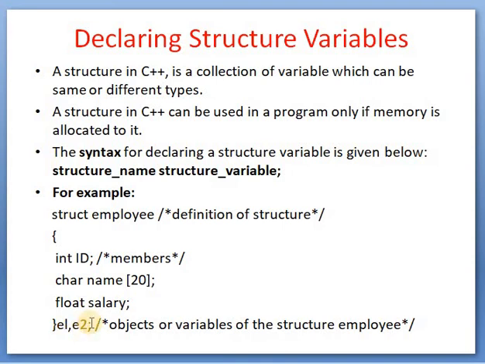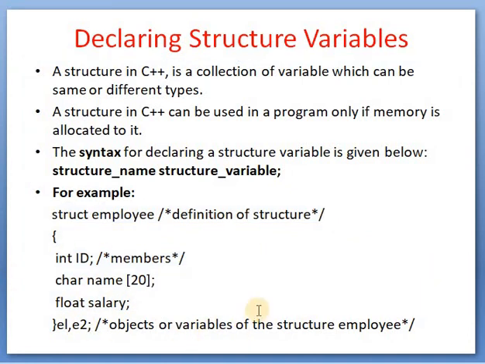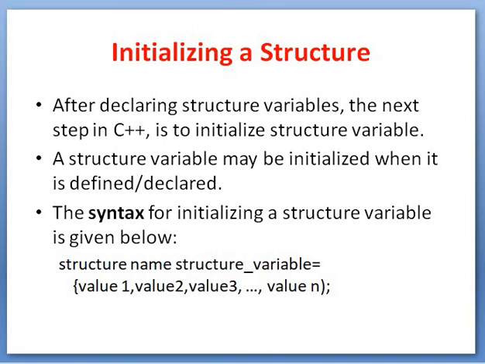These are the variables of the structure. Id, name, salary are the members of the structure, and E1, E2 are the variables of the structure.